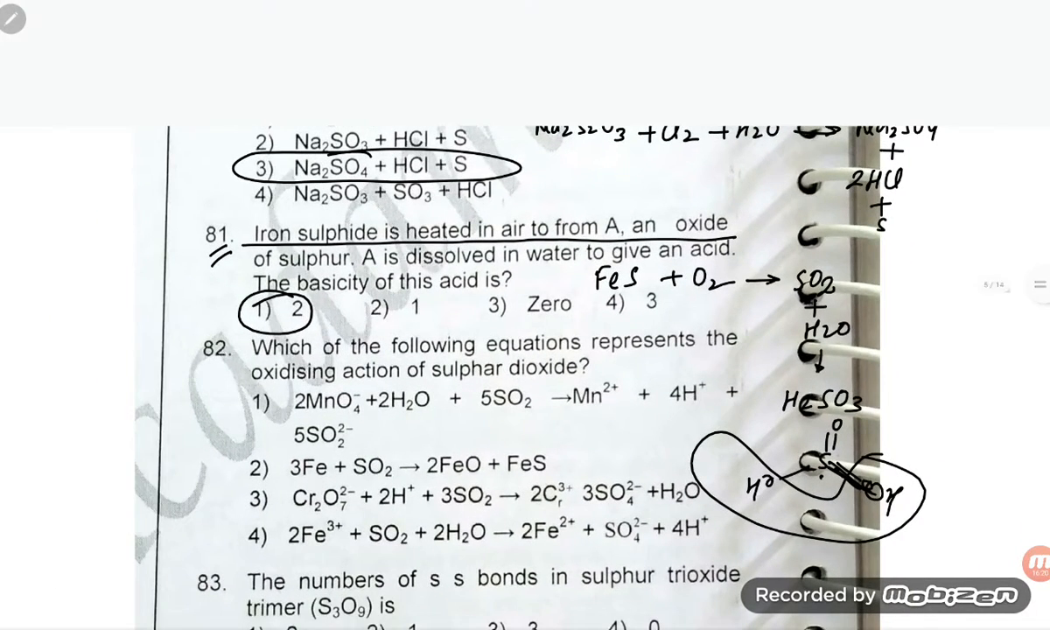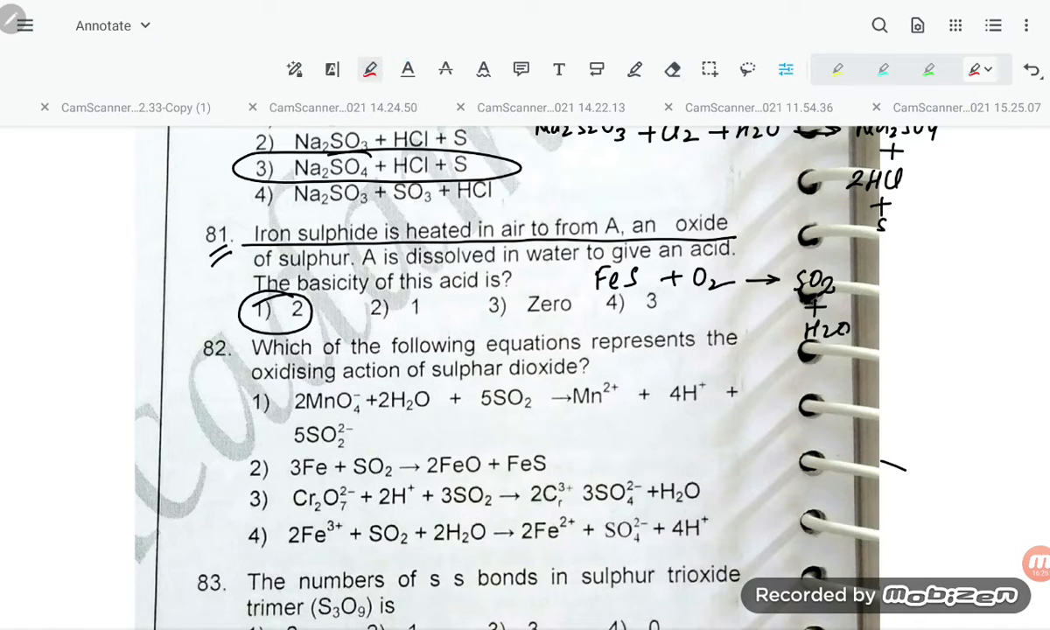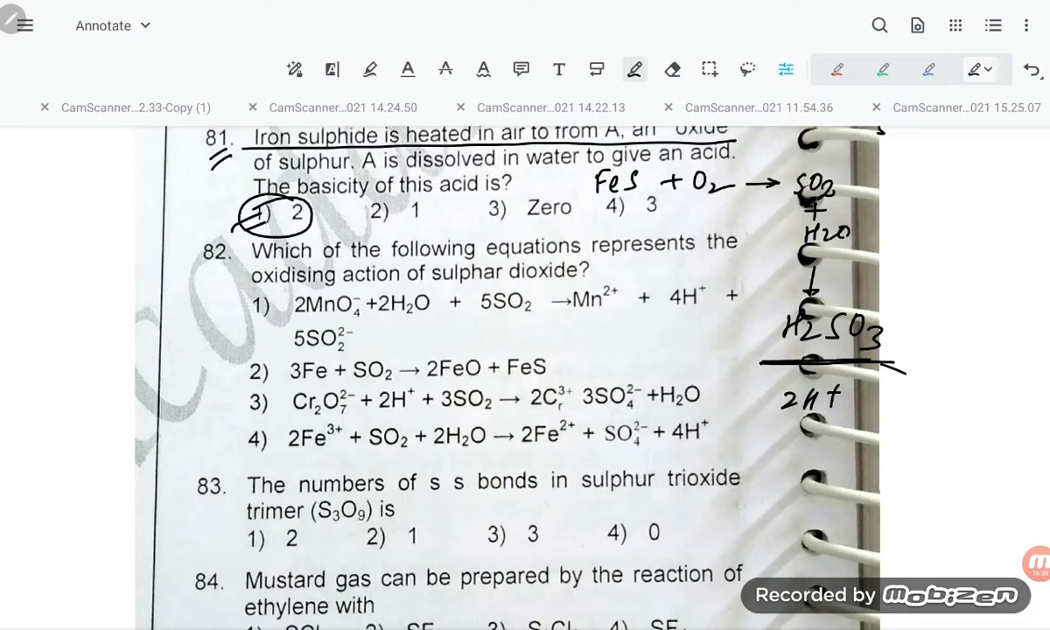Okay, because basicity means how many H plus it is going to give. So H2SO3 also is going to give, student, how much? It is going to give 2 H plus. 2 H plus it gives, means basicity is 2. Which of the following equations represents the oxidizing action of sulfur dioxide? So this one, if you see, SO2 is oxidizing Fe2+. So this is the oxidizing nature.